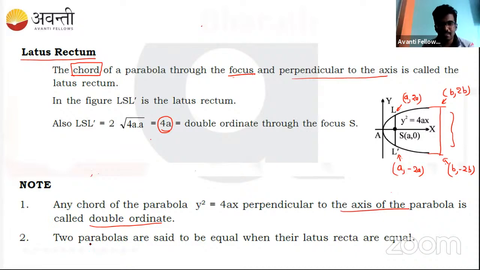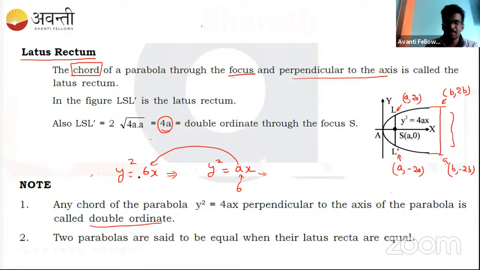Understood? Next, two parabolas are said to be equal if the latus rectums are equal. So simply we can just find the latus rectum. If the latus rectum is equal, the parabolas are equal. That is also true. If I say y square is equal to 6x is one parabola, and y square is equal to ax is another parabola, and these two parabolas are one and the same, what do you say? A has to be equal to 6. Here A is the latus rectum of the second one, and 6 is the latus rectum of the first one. Both have to be the same.